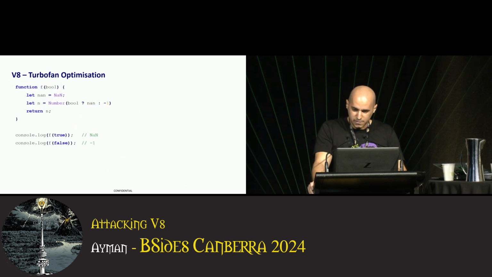Now consider this function f takes a Boolean argument. If the argument is true, we return NaN.